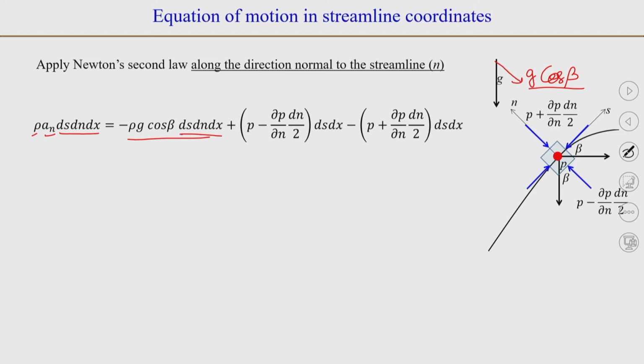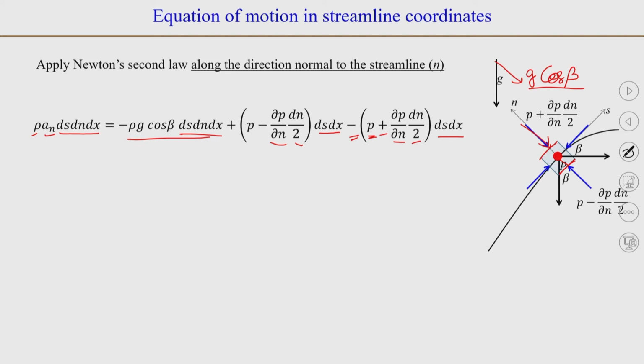And the pressure forces: here on this surface, pressure will be acting in the positive direction, the area of this surface will be ds into dx. So, ds into dx, the pressure at this point will be P minus ∂P/∂n into dn by 2. And on the other surface the pressure will be acting in the negative direction. So, minus, and the pressure at that point will be P plus ∂P/∂n dn by 2, into this area ds dx.